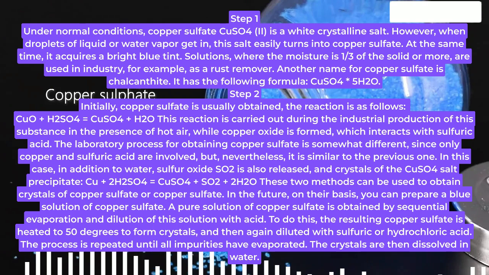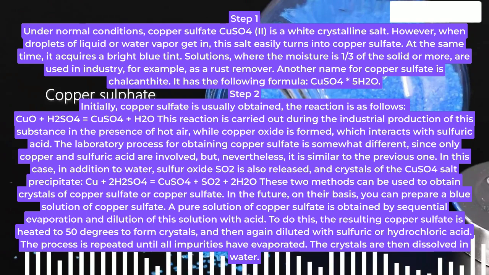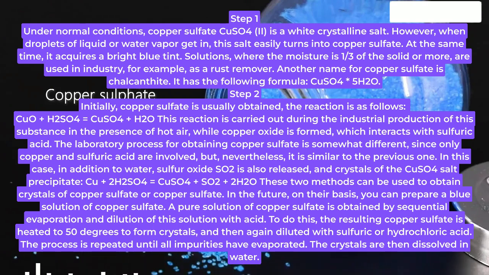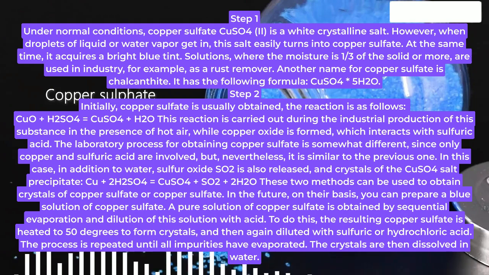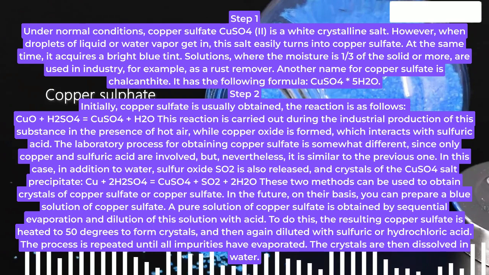It has the following formula: CuSO4*5H2O. Step 2. Initially, copper sulfate is usually obtained. The reaction is as follows: CuO + H2SO4 = CuSO4 + H2O. This reaction is carried out during the industrial production of this substance in the presence of hot air, while copper oxide is formed, which interacts with sulfuric acid.